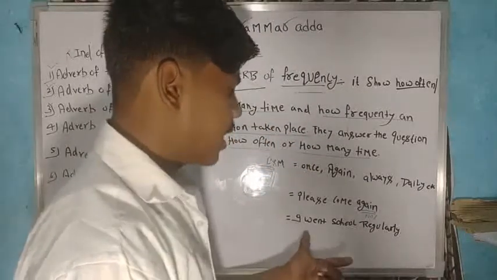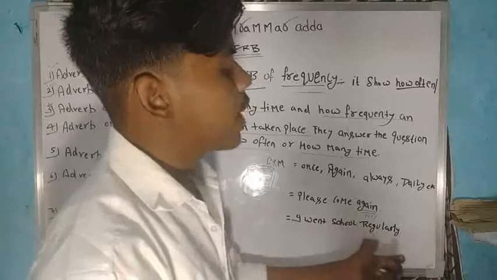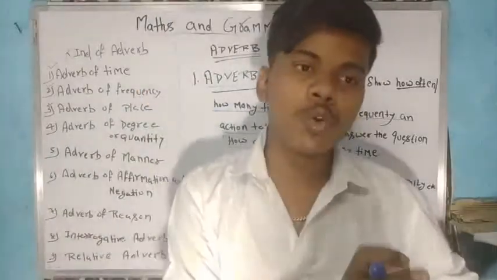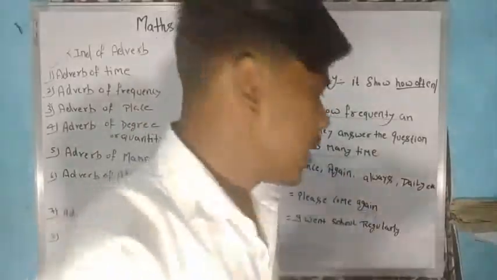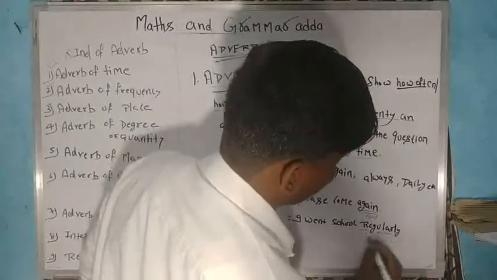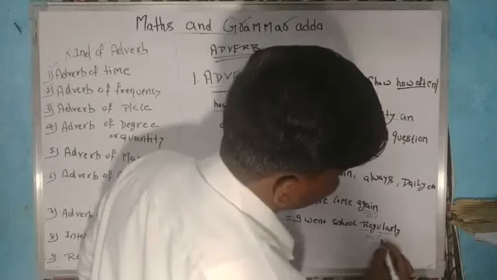I'm taking a second word. I went to school regularly. It means I was going to school. What did I say? I went to school regularly. The word regularly is an adverb of frequency.